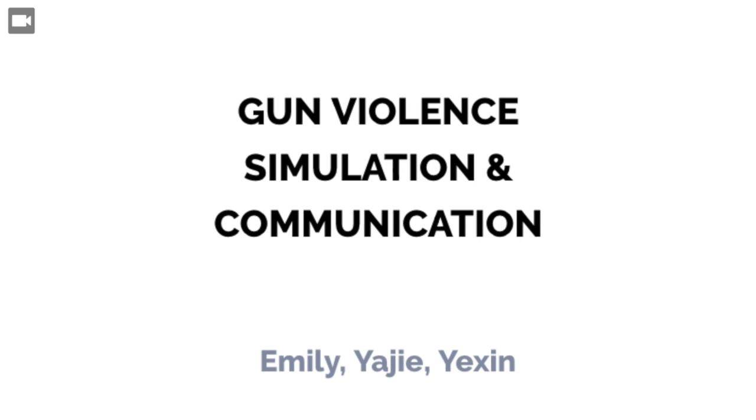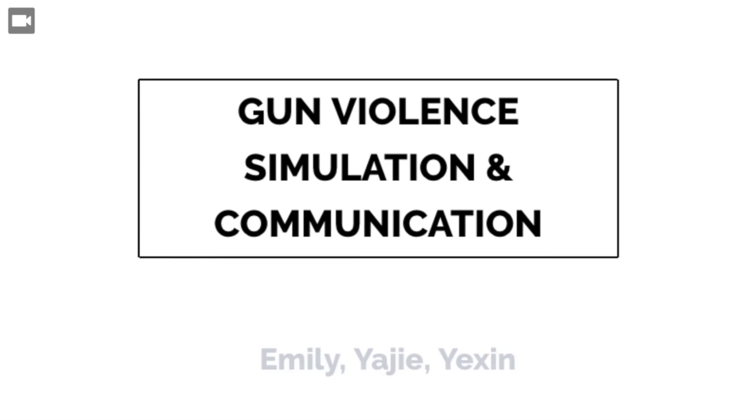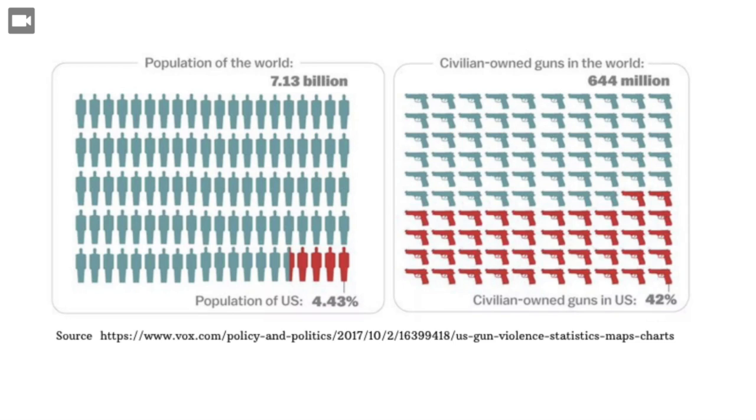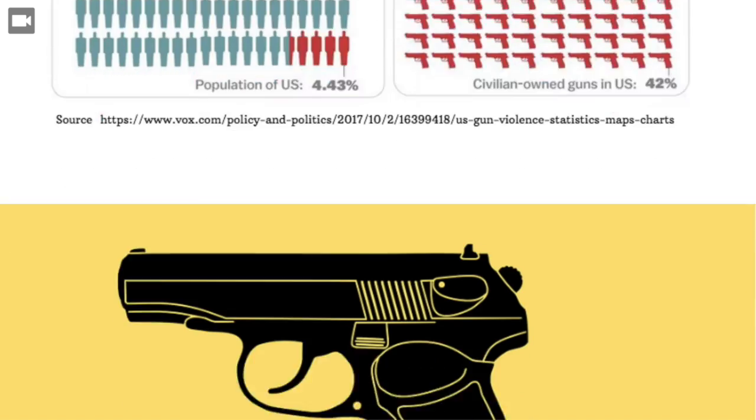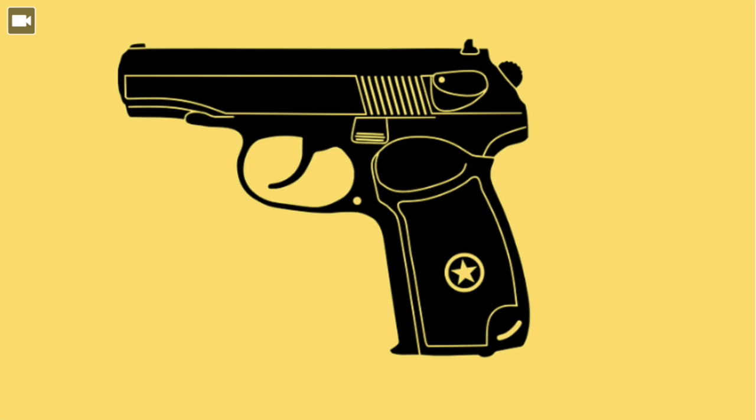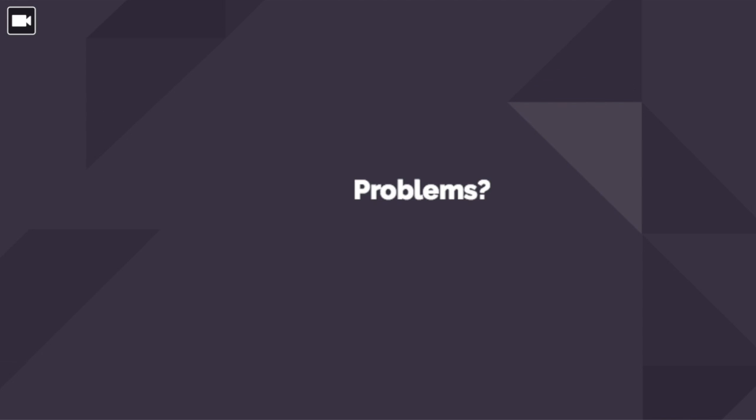Project is a gun violence simulation and communication tool. Although the U.S. has 4.43% of the global population, it has 42% of civilian-owned guns, which has led to numerous debates over the years. The question we asked our users is, have you considered owning a gun? Their answers raise some questions and concerns.